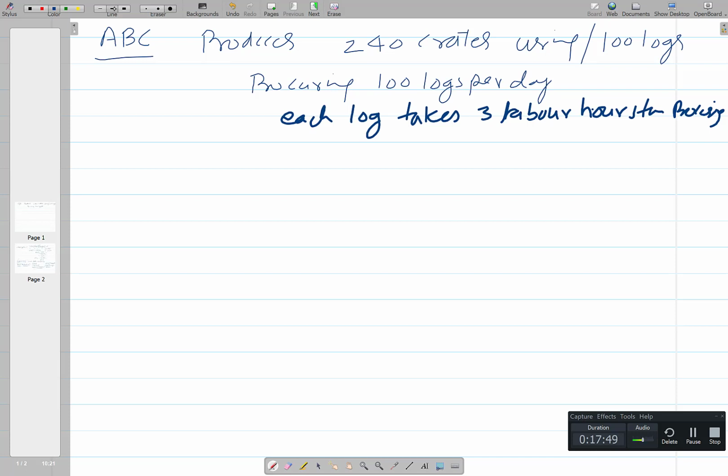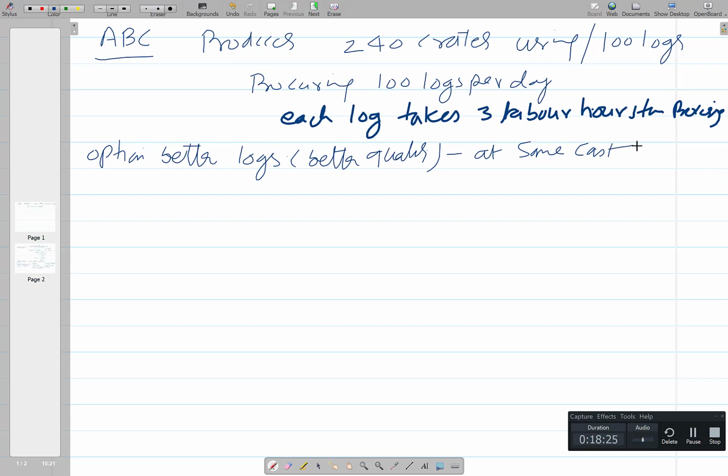So he is looking for the option of a better source to buy these logs, which are obviously better quality logs, and he is thinking of whether these better quality logs can be procured at the same cost.